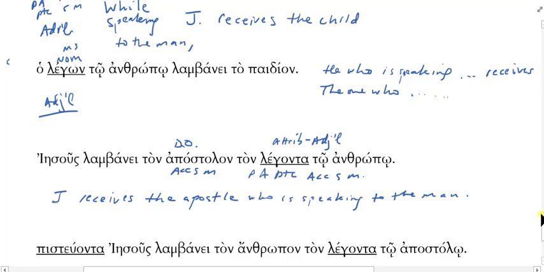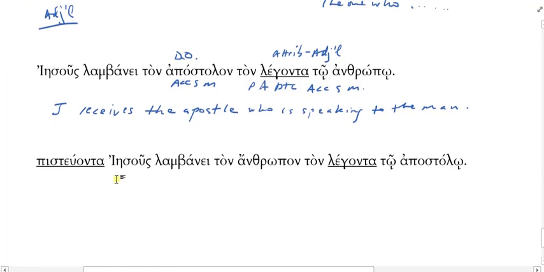All right, and then the last one, we'll do this real quickly here. Pisteuonta Jesus lambane ton anthropon ton legonta to apostolo. All right. Look at pisteuonta real quickly. Is that a participle? It is. Look at the nt here. The nt tells me it's active. The alpha, okay, it's third declension. So this is an active participle. I'm using the present stem, and it's accusative singular masculine.